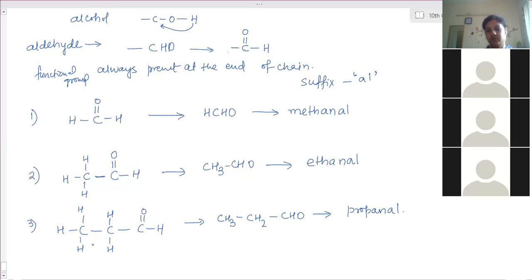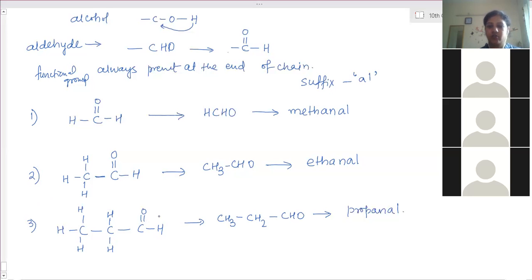Ma'am, why can't we write COH? To avoid confusion. Otherwise we'll think it is alcohol. So to avoid confusion, they have given the group name as CHO. So we have to write CHO. Okay, is that clear? Yes, ma'am. Here there are no 2, 3, 4 like that in the structures, because we know that the CHO group is always present at the end. Therefore, no 2-al or 1-al is there.